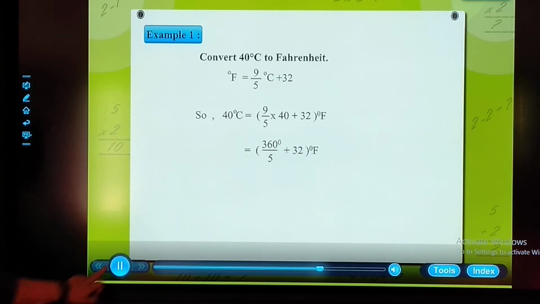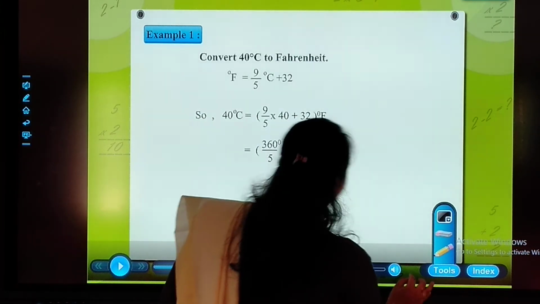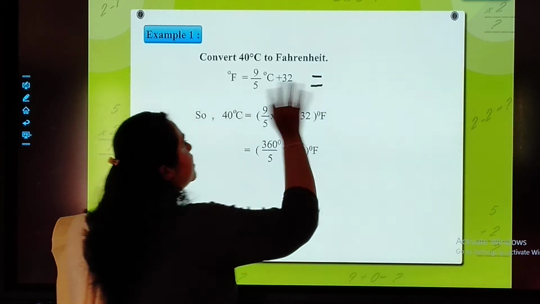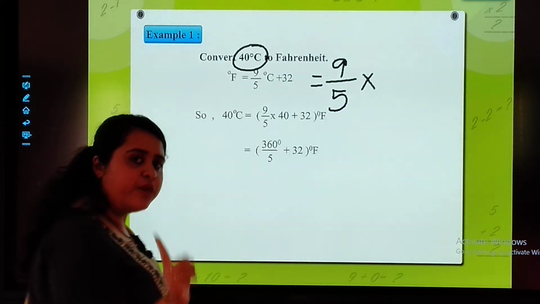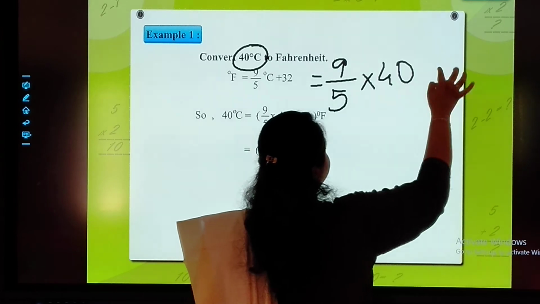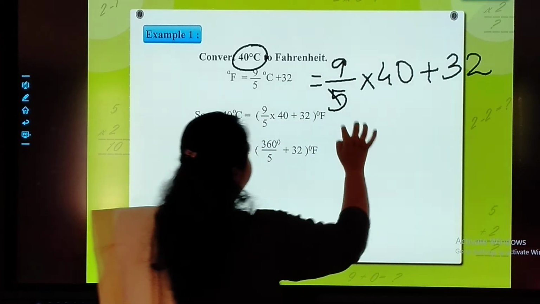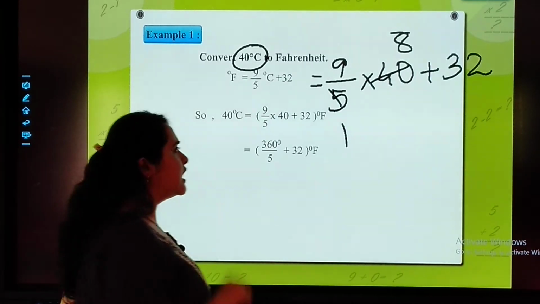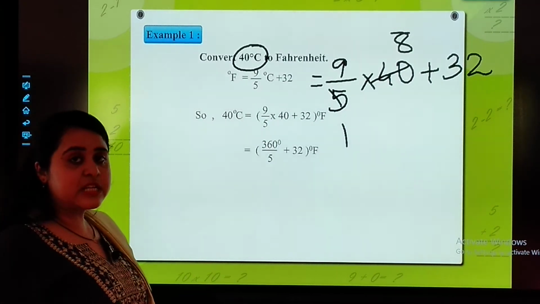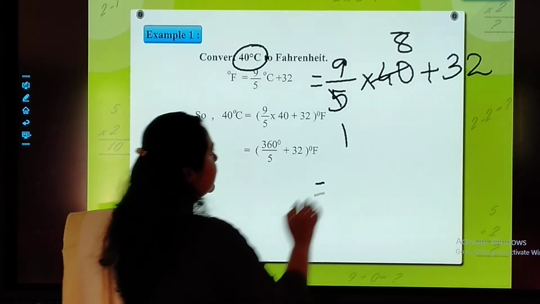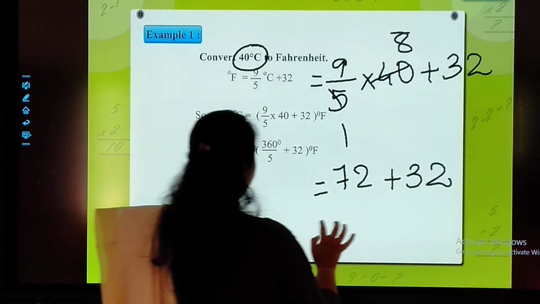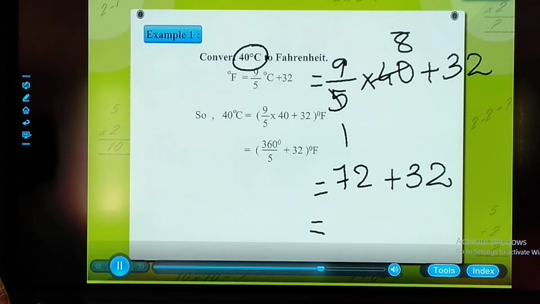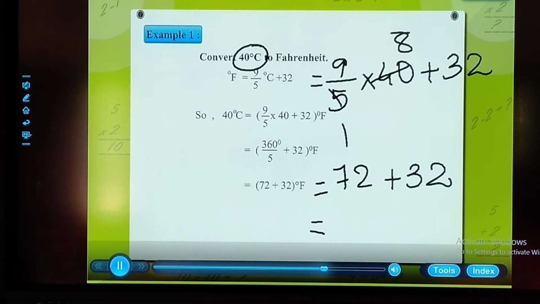Students, what did I do? This was the formula, and inside it I simply placed the figures. 9 upon 5 into 40, which is given in the question, plus 32. 5 eights are 40, so it becomes very easy for you. 9 eights are 72 plus 32, your answer will be the same.